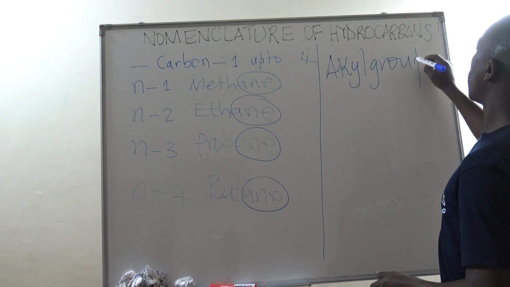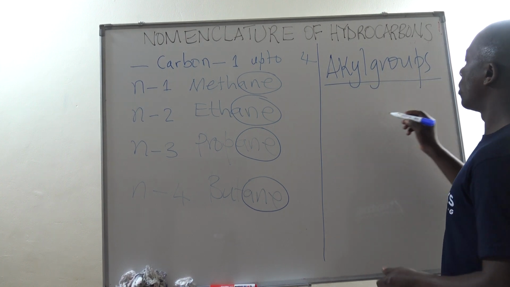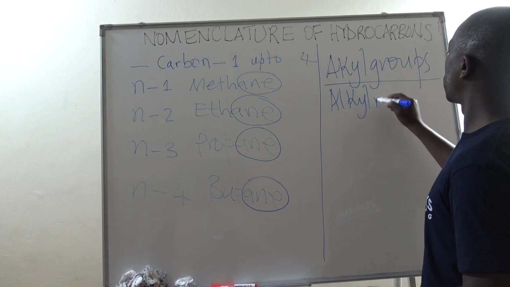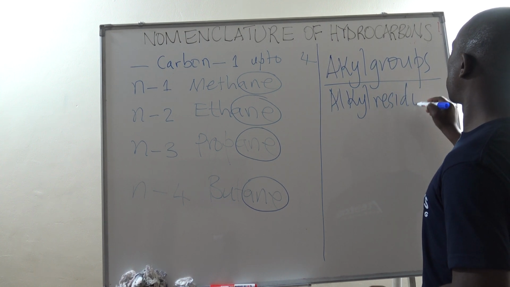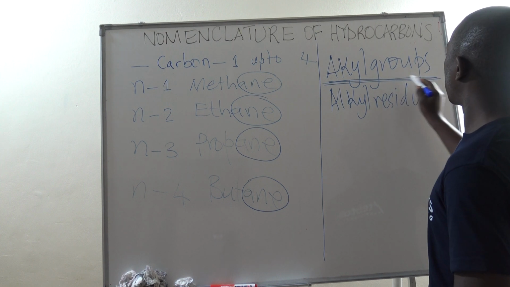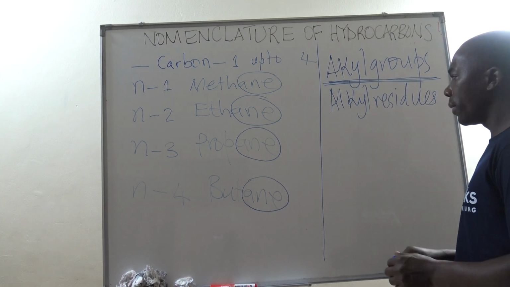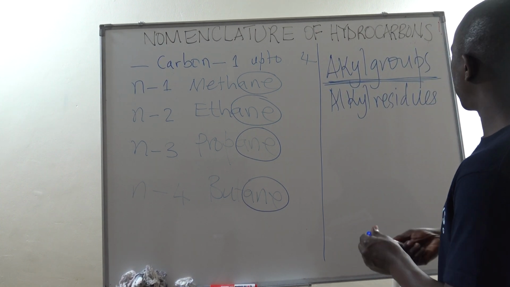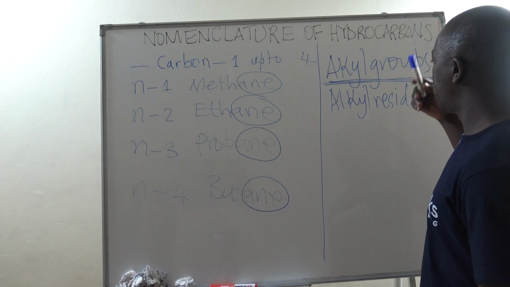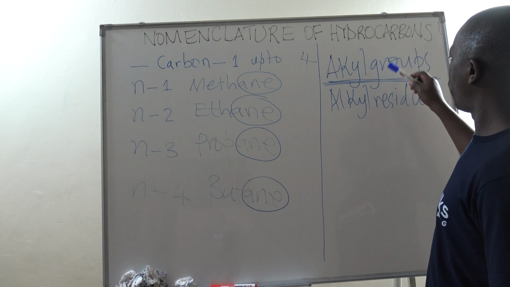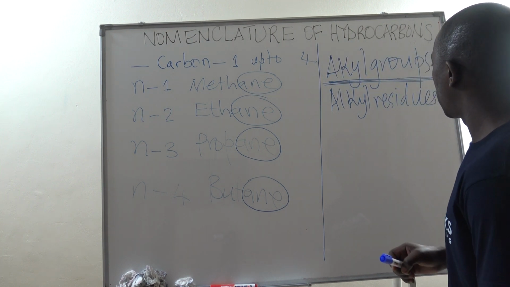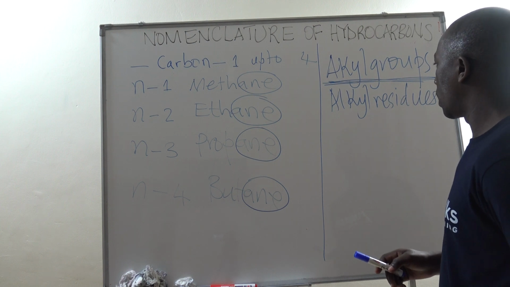We could name compounds that have alkyl groups, or we can call them alkyl residues. But the most common one is the alkyl group. So when you find somewhere it being named as residues, you should not complain so much. Preferably we call them alkyl groups, but we can also call them alkyl residues.